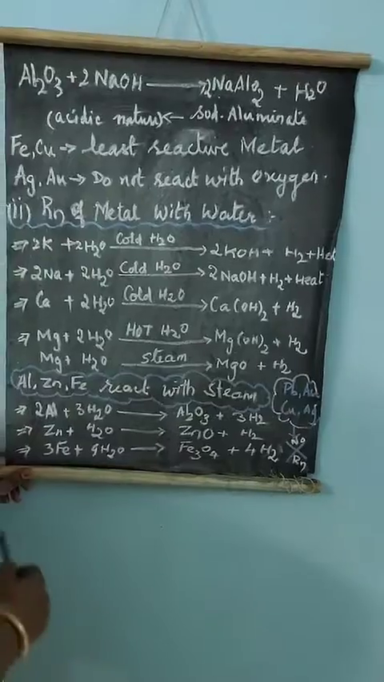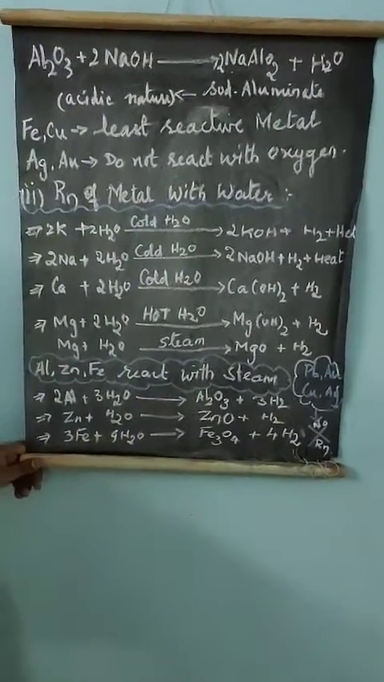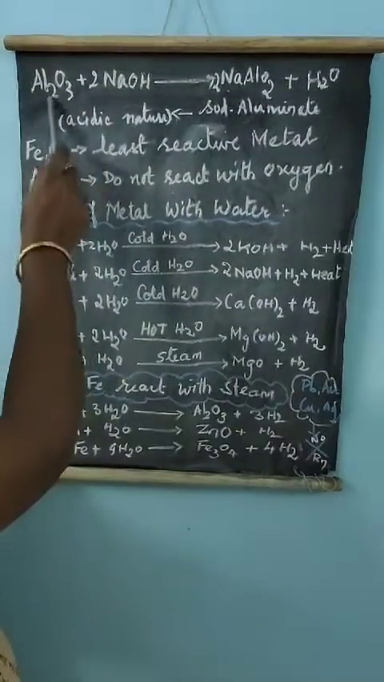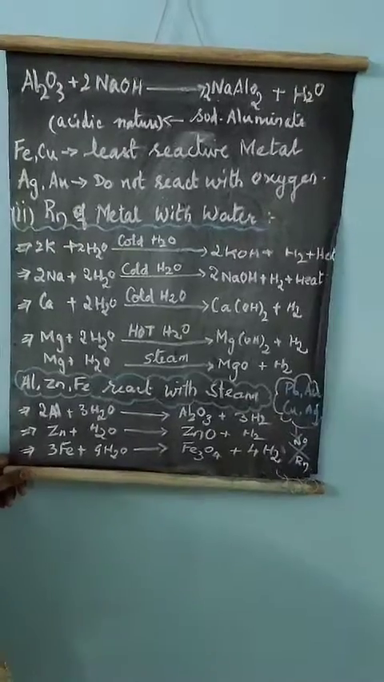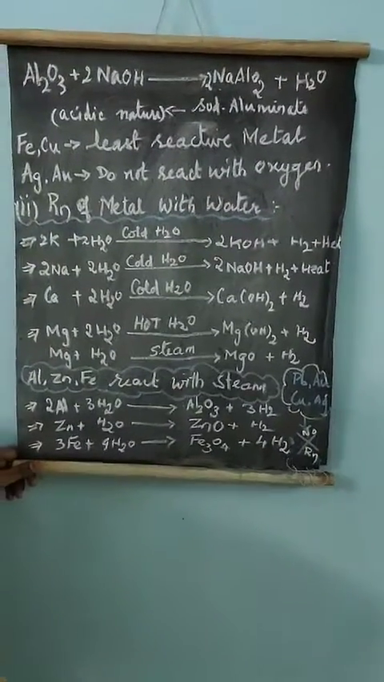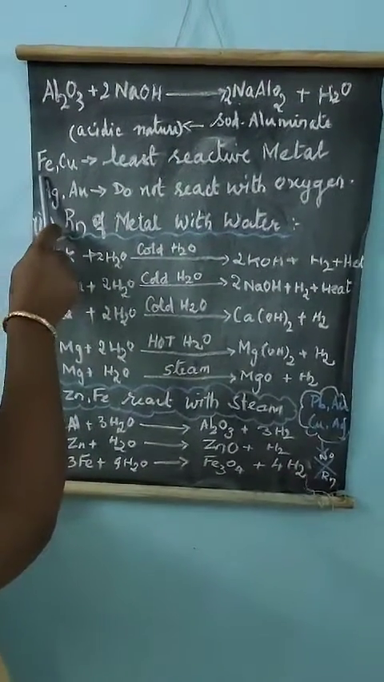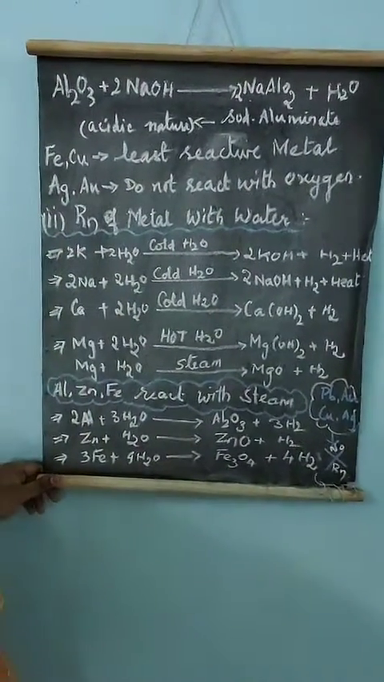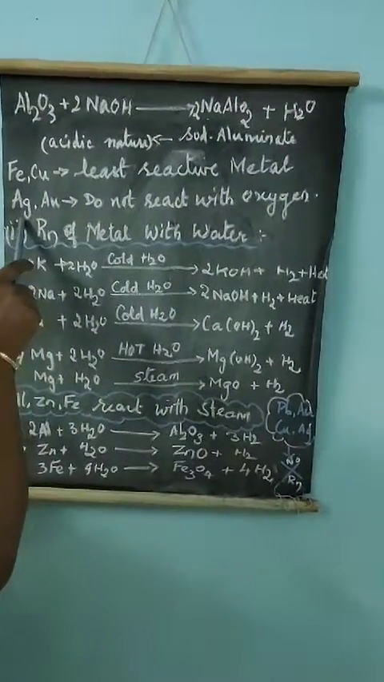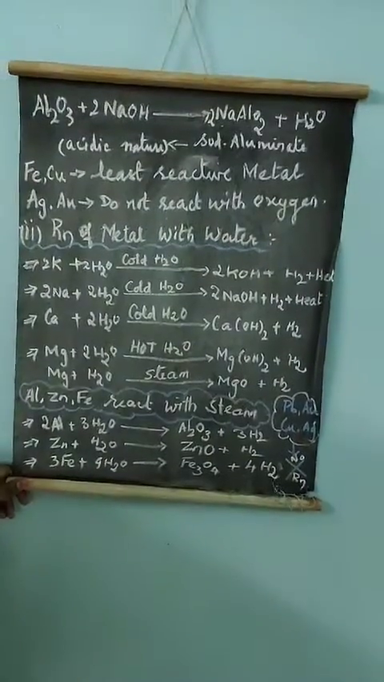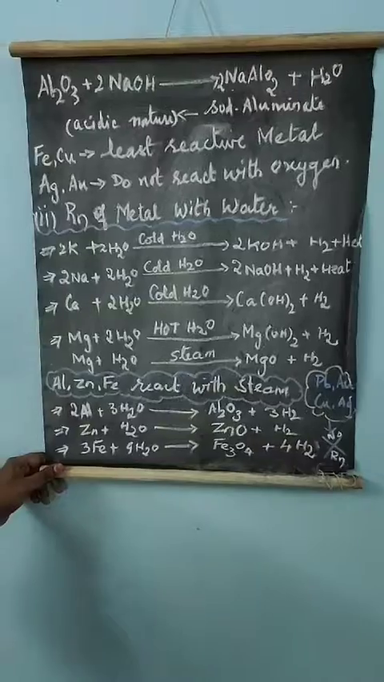So as already I said, aluminium shows both acidic and basic nature. So elements like aluminium or compounds like aluminium oxide are amphoteric in nature. And the next one is, for example, iron and copper, these are very least reactive metals. And elements like gold and silver do not react with oxygen, so they are very least reactive metals.